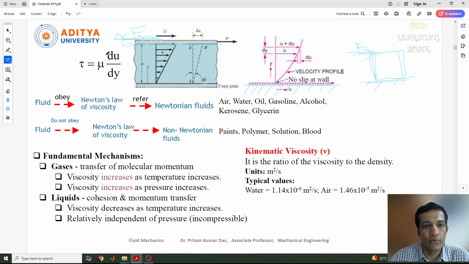So if I consider the force here, that force will be directly proportional to the area where it is applied, and to how much change happened, this angle, which is the shear strain. So the force is also directly proportional to the velocity gradient, which is the deformation that happened. That is actually du by dy. I'll tell you what du and dy are. Now du is the change in velocity.